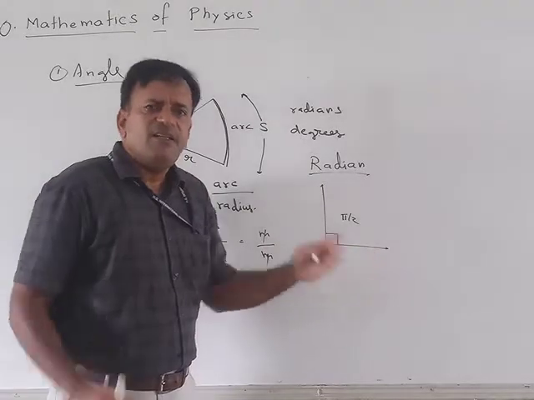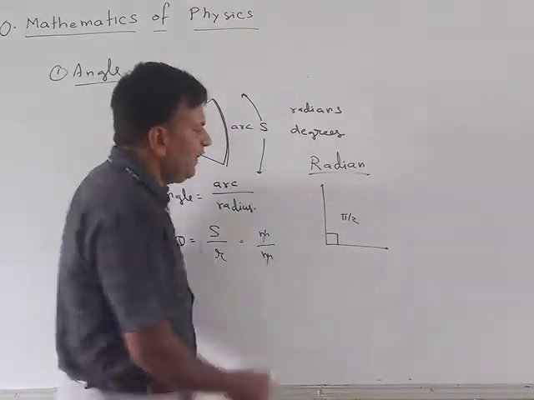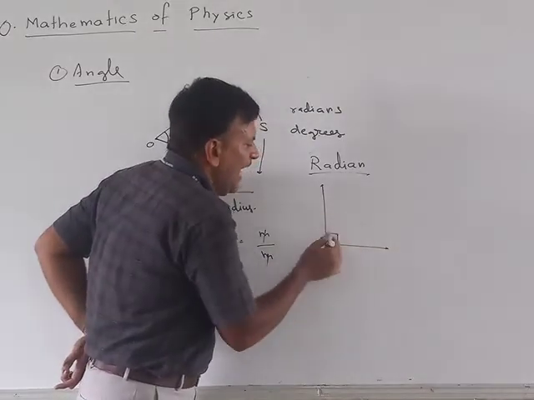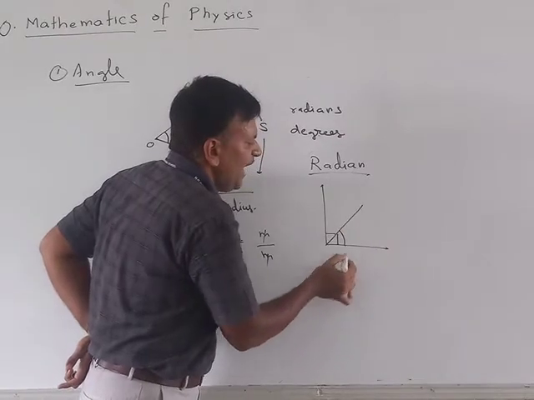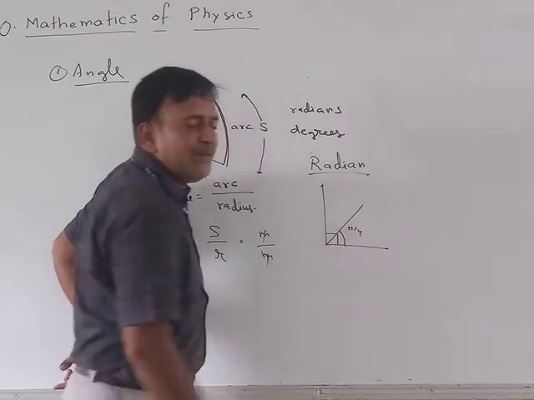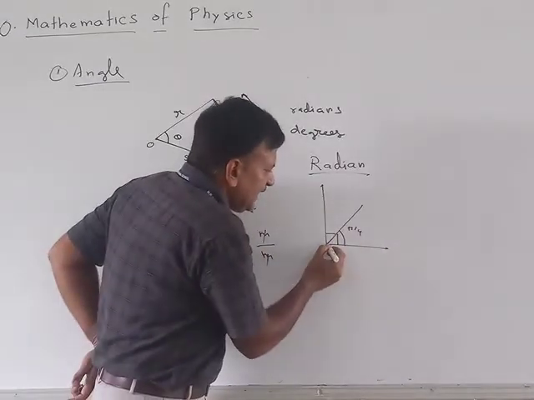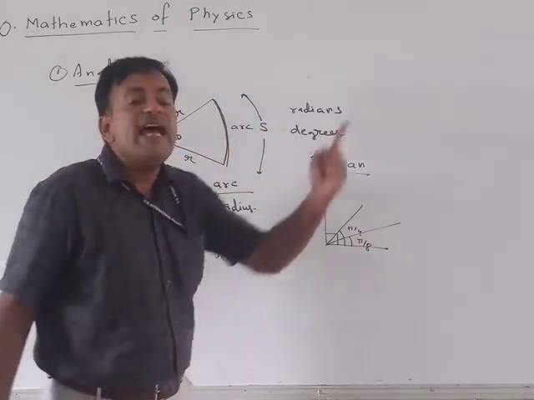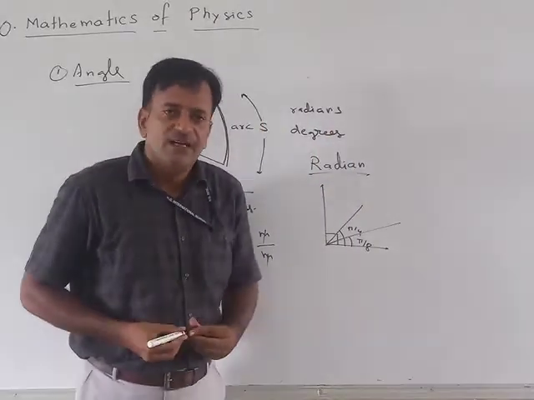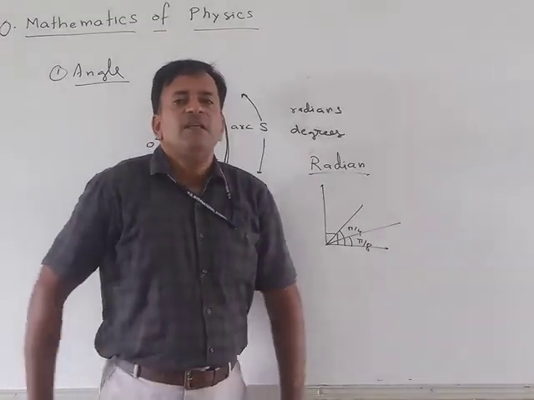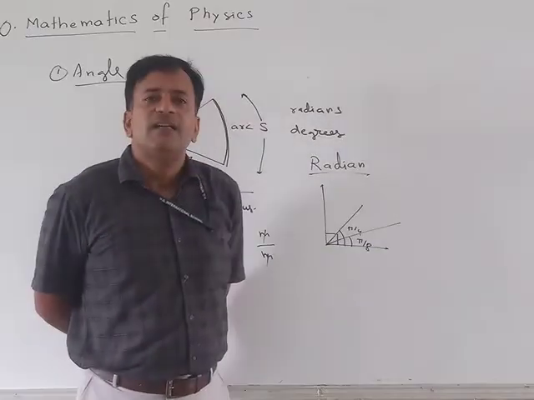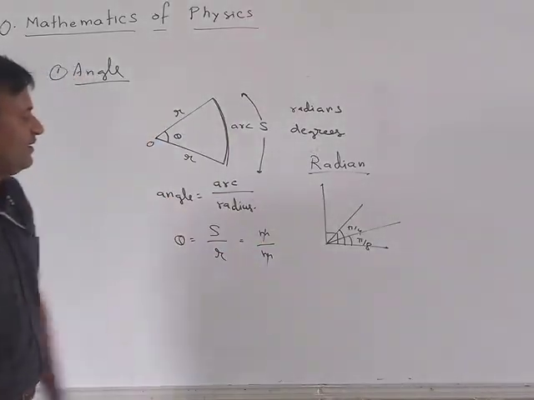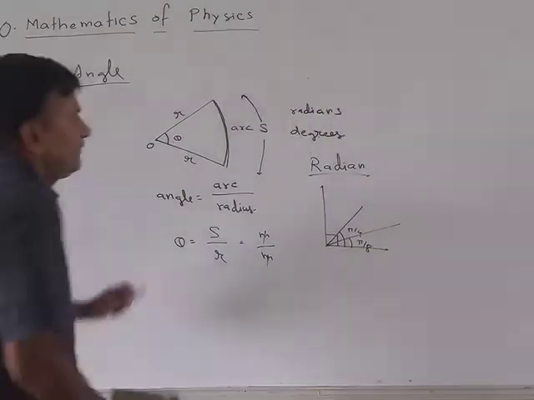Now there are no divisions in it. You can divide it at your own comfort. If this angle, which is pi by 2 radians, is divided into 2 equal halves, then this part will be equal to pi by 4. Again, when this is divided into 2 parts, this will be the angle of pi by 8 radians. Clear? So you have 3 systems: centesimal system, sexagesimal system, and the system of radians. The most useful ones are the sexagesimal system and the system of radians.